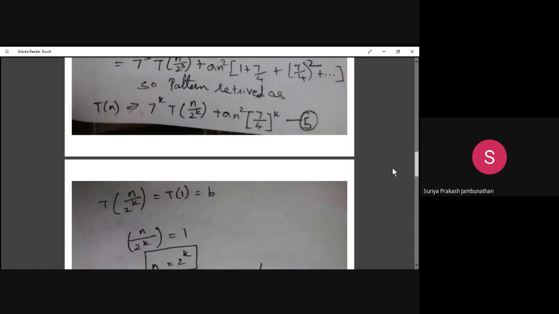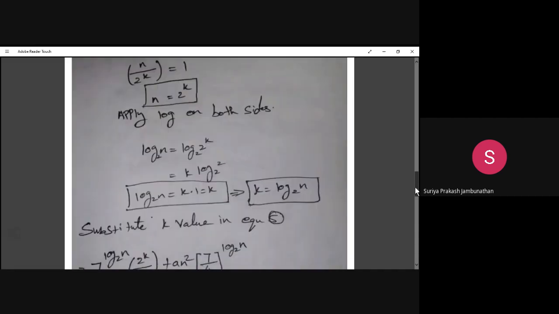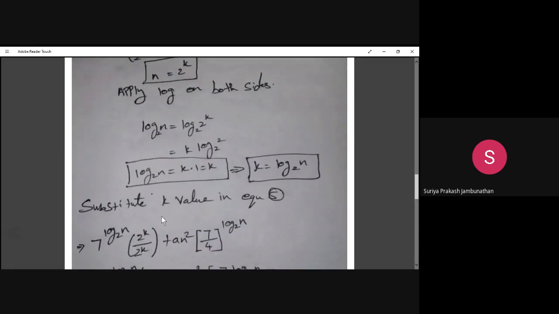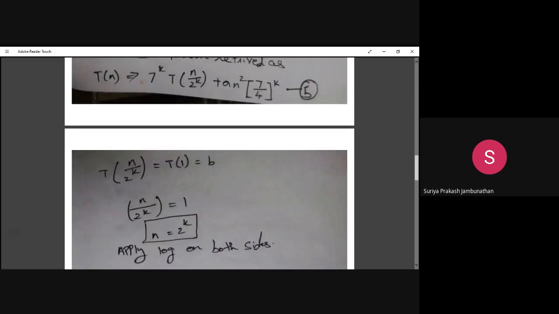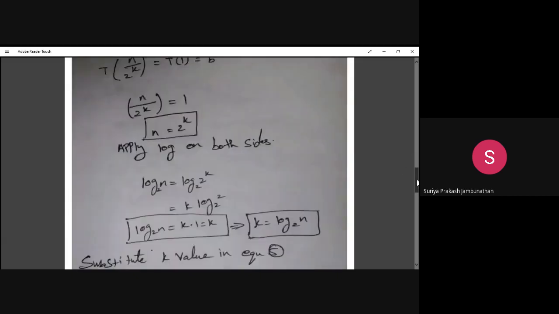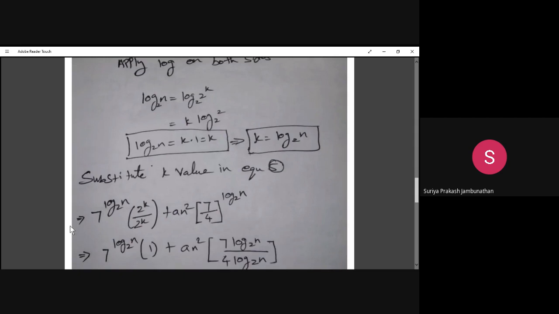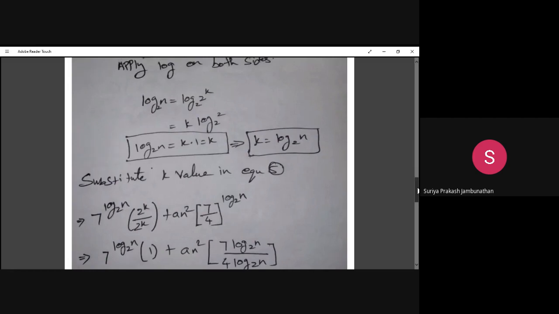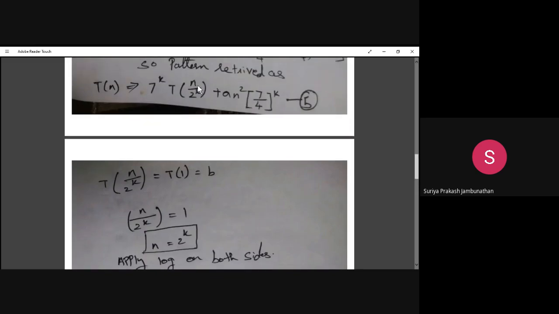The common pattern equation we have here is equation 5. In this equation 5, we have to apply the k value. When you apply the k value in equation 5, you will get 7 power log base 2 of n. So 7 power k we are having; in the place of k, wherever you are having k, you apply log base 2 of n. After substituting the k value in equation 5, we are getting 7 power log base 2 of n. So 2 power k divided by 2 power k. How are we making this? Here we are having the n value. n value can be written as 2 power k. So we identified here.